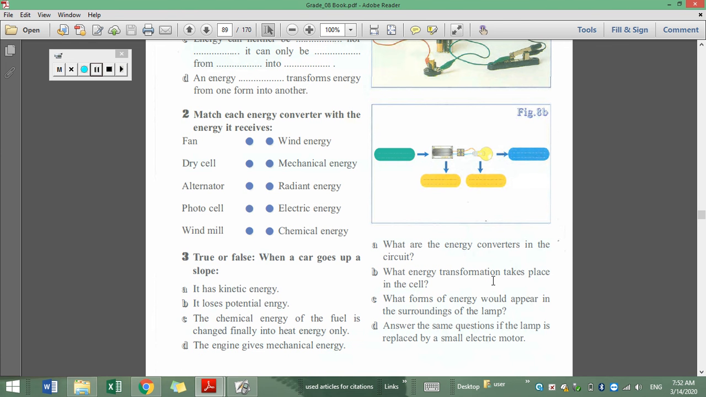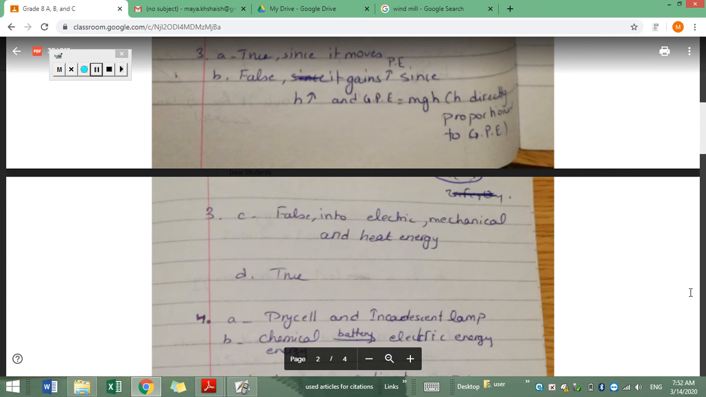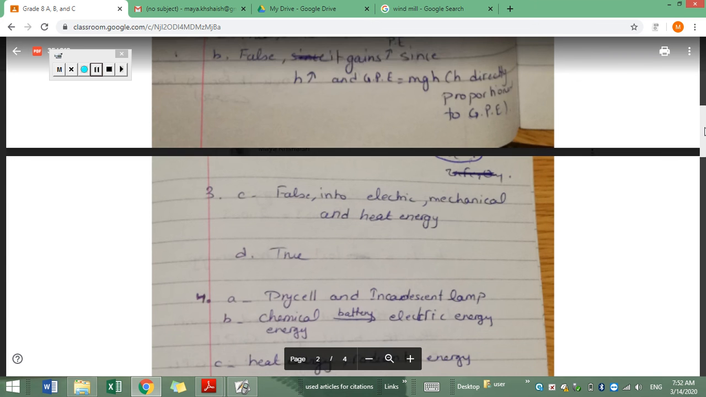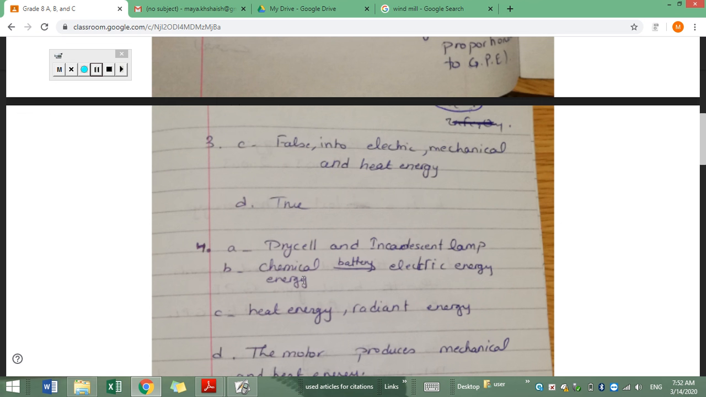What energy transformation takes place in the cell? I've just mentioned it. I said that in the dry cell, in the battery, it receives chemical energy because there is a chemical reaction taking place inside it due to the presence of chemicals and acids, and it produces electric energy. As you can see here on the arrow, I wrote the converter, which is the battery.